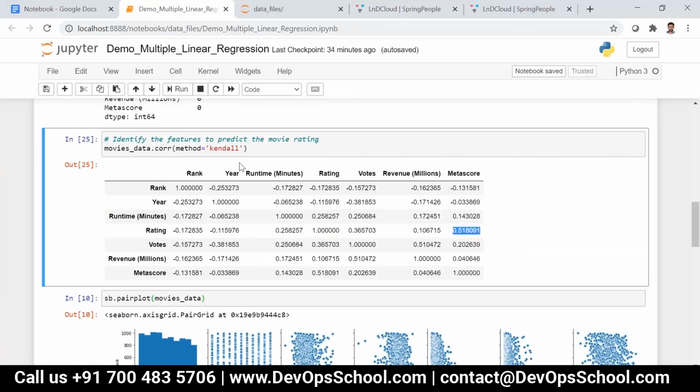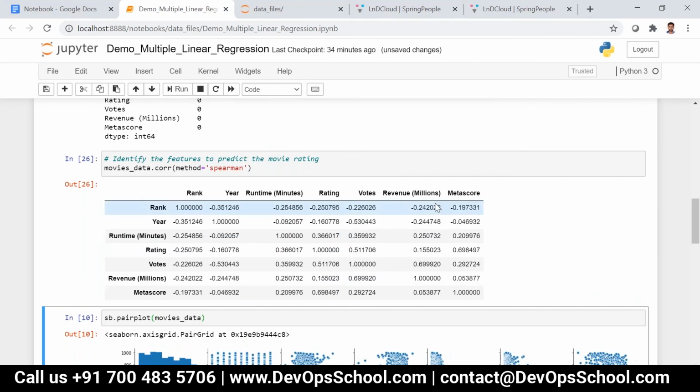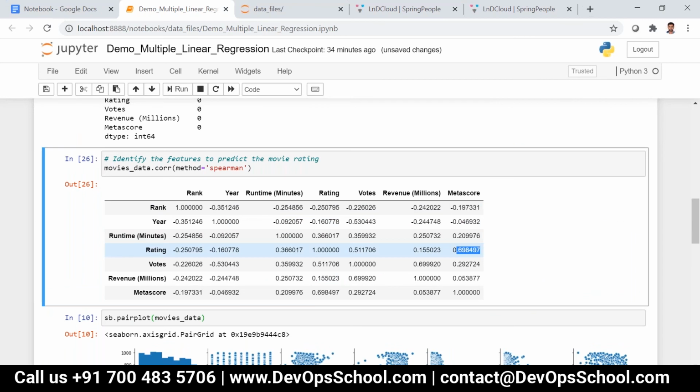Spearman. Yeah, it has 69 now. So it has more. So if you do any method, Metascore has the largest correlation with the rating. Yeah. So that's why.